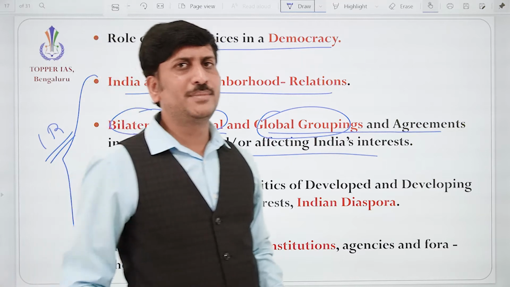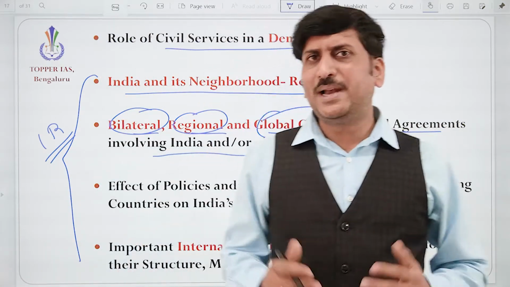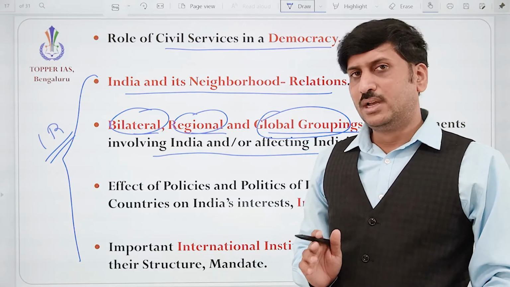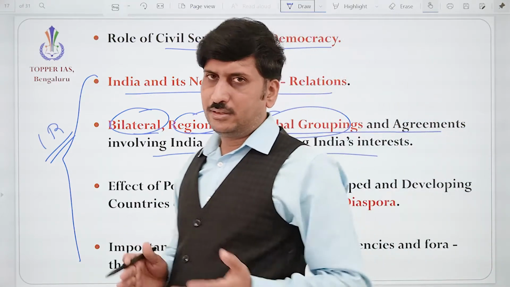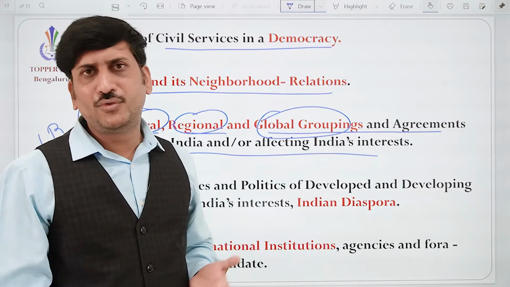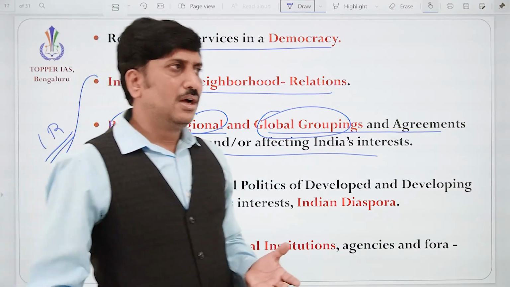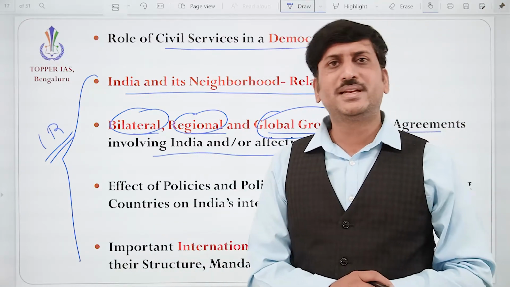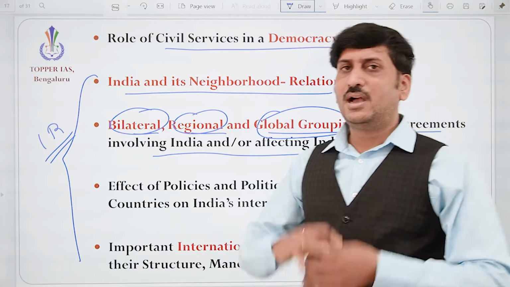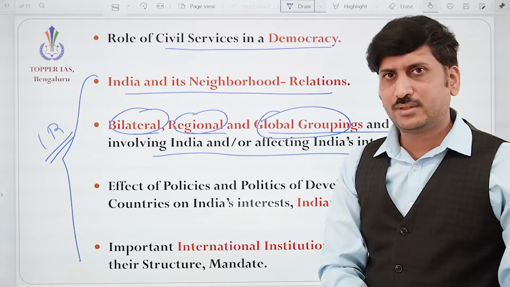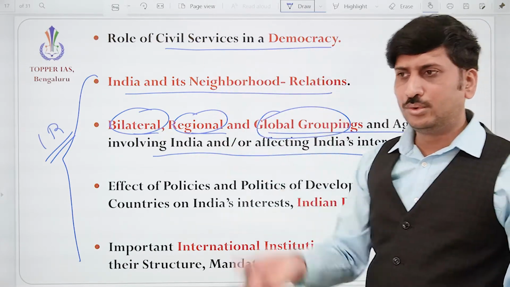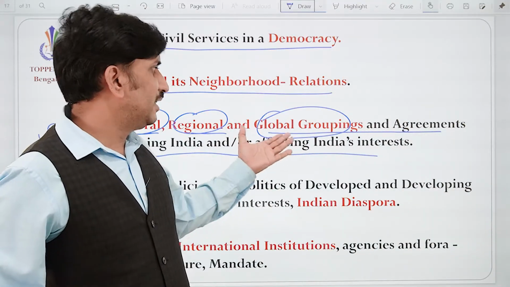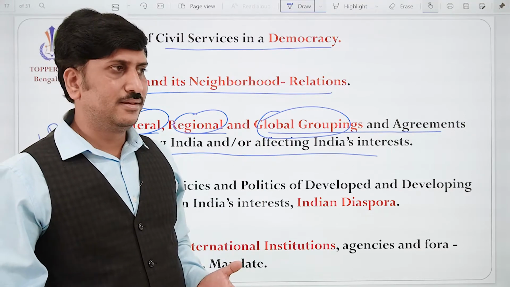Because we want some benefit from them. So what is the role played by India in the international events? For example, during the time of COVID, we can see how India was supplying vaccines because it is the hub of the pharmaceutical industry. Right? How India is supplying talented people to European countries. Anyway, so how are these groupings or agreements happening?